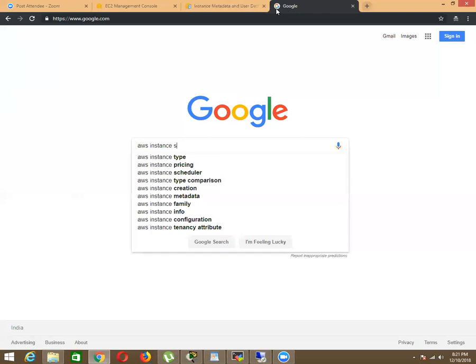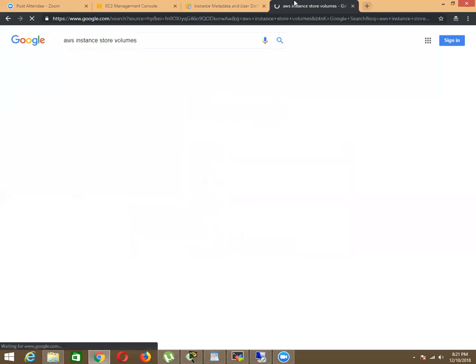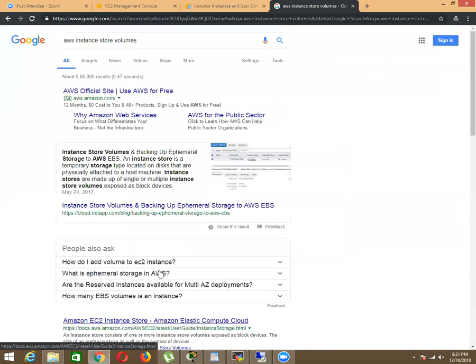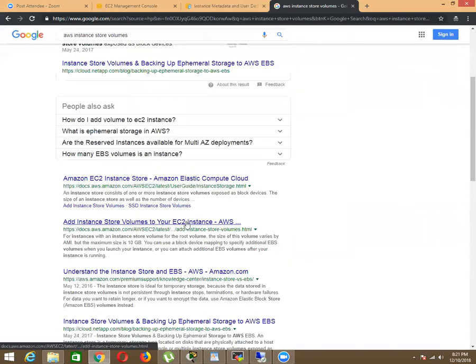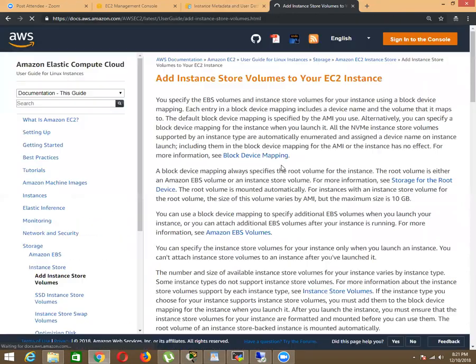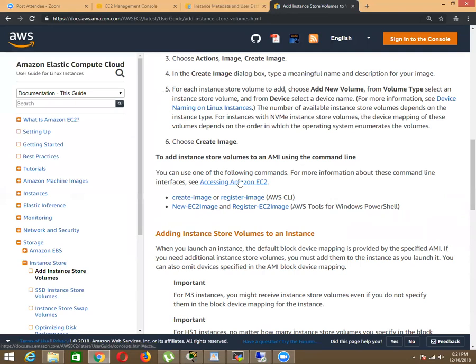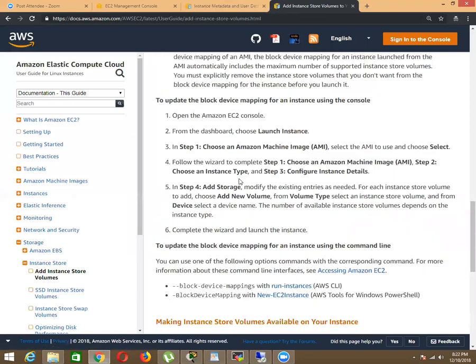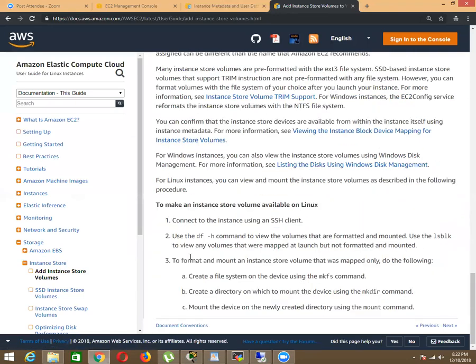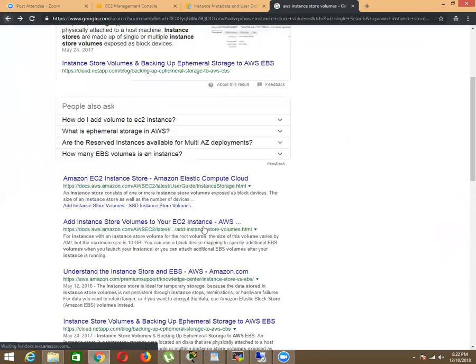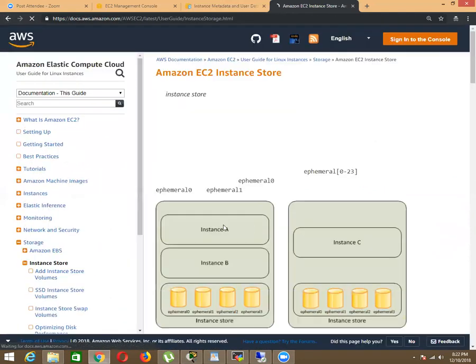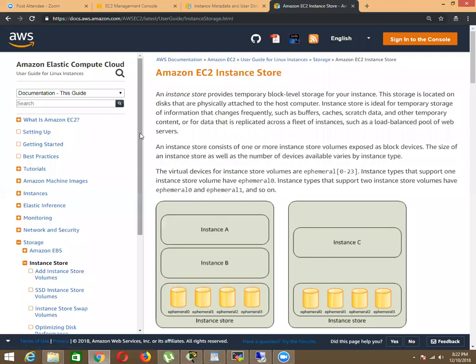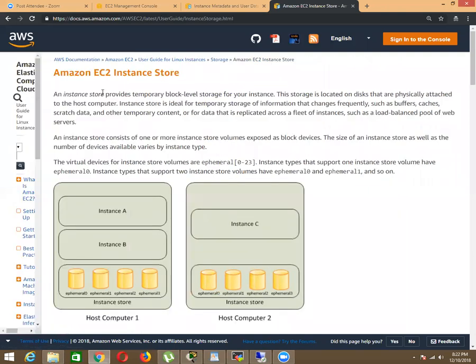Instance store volumes. So yeah, they are just giving you all those steps. So this is your instance store volumes.